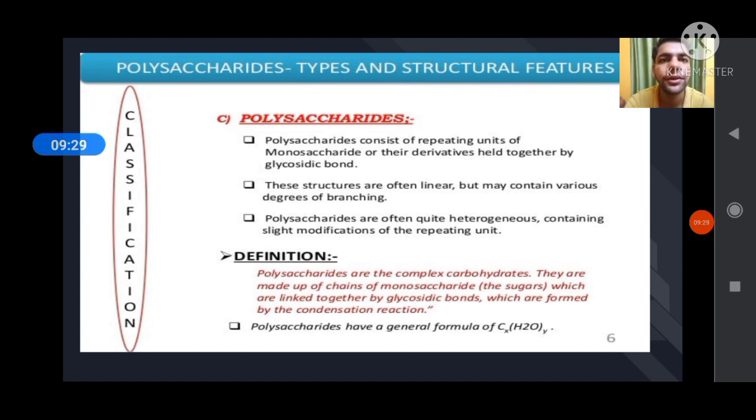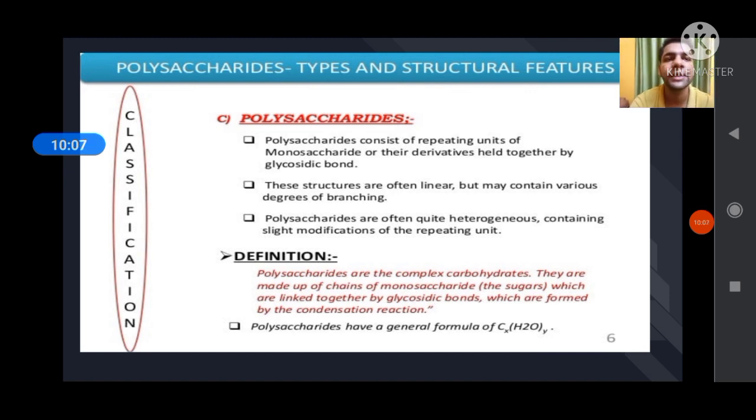Then discuss about polysaccharide. What is polysaccharide? Polysaccharide is the combination of 10 or more than 10 monosaccharide units. And polysaccharide consists of repeating units of monosaccharides or their derivatives held together by glycosidic bonds. These structures are often linear but many contain various degrees of branching. Polysaccharides are often quite heterogeneous, containing slight modification of a repeating unit. Polysaccharide general formula is CxH2Oy.